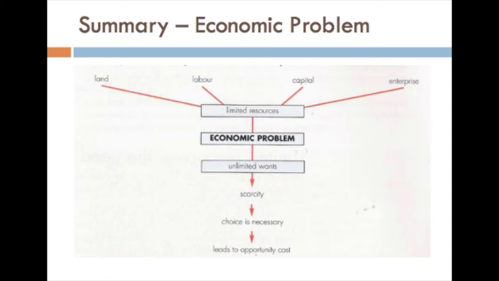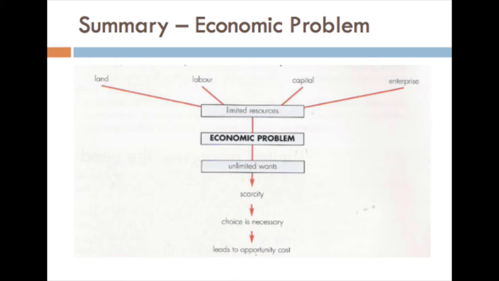Land, labor, capital, and enterprise are the factors of production. These factors of production are scarce, so the economic problem is there. Because of these scarce factors of production and unlimited human wants, scarcity arises. Because of this scarcity, everyone has to make a choice in the production process, and because of this choice making, it gives rise to opportunity cost.